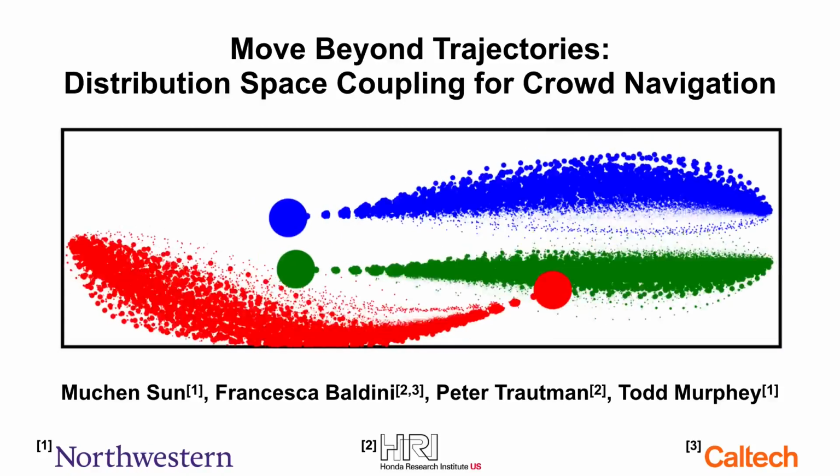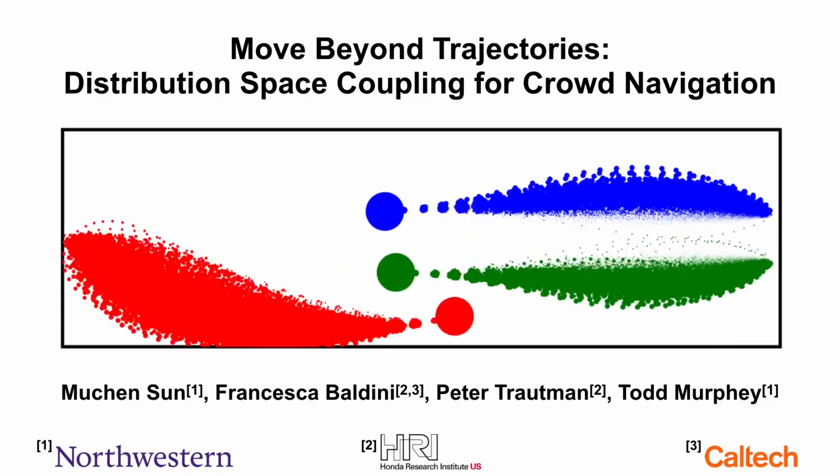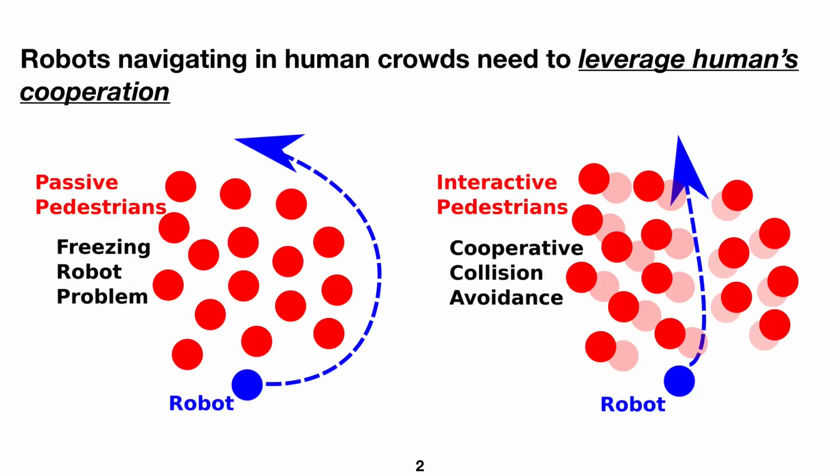I would like to introduce our work, Move Beyond Trajectories, Distribution Space Coupling for Crowd Navigation. Robots navigating in dense human crowds need to properly leverage the cooperation from other humans. For example, if the robot knows other humans will make space for it, it can plan a much shorter path